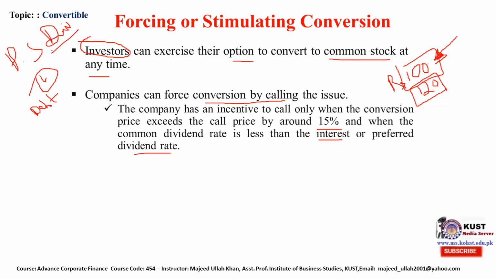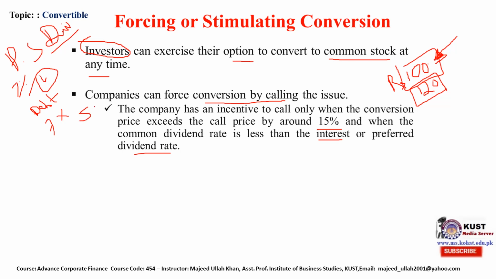Let's suppose on preferred stock you are paying 7%, on debt you are paying again 7%, while on common stock you are paying a dividend of 5 rupees, or 5%.